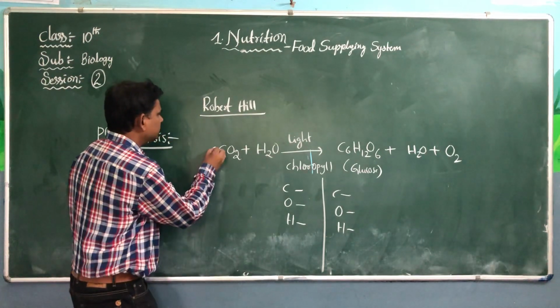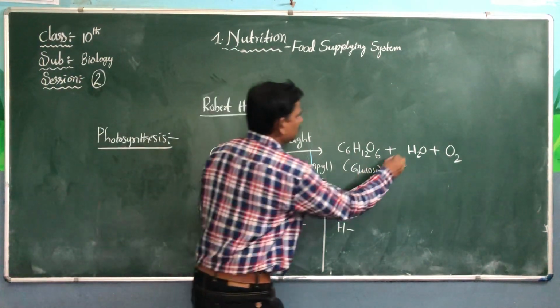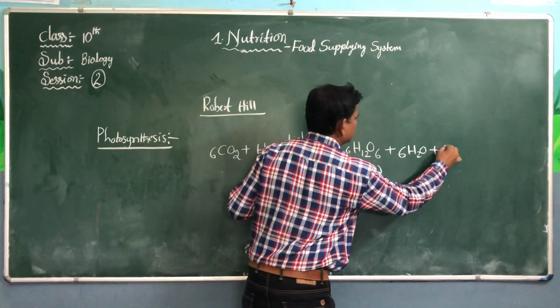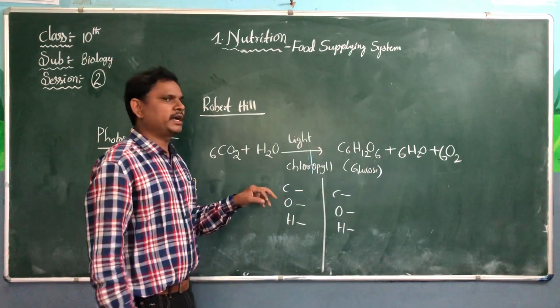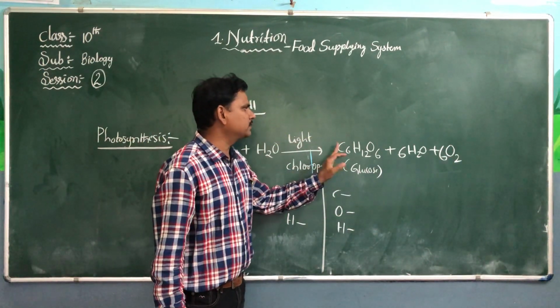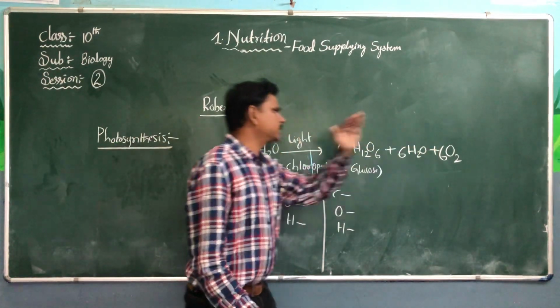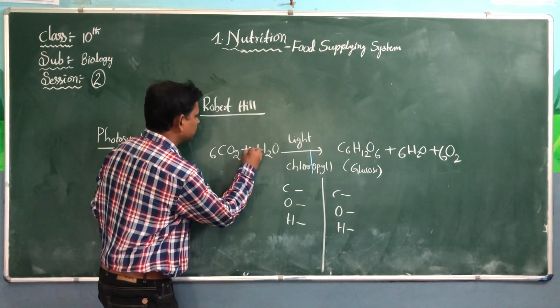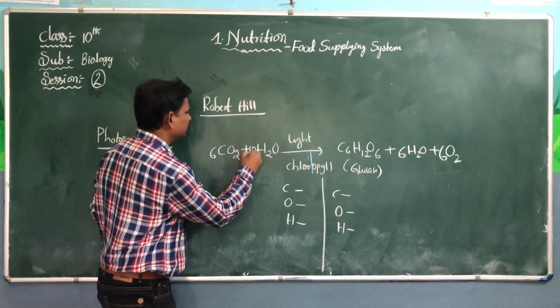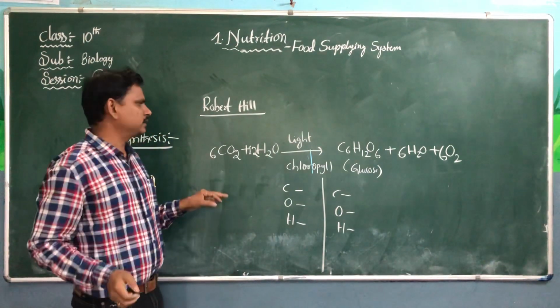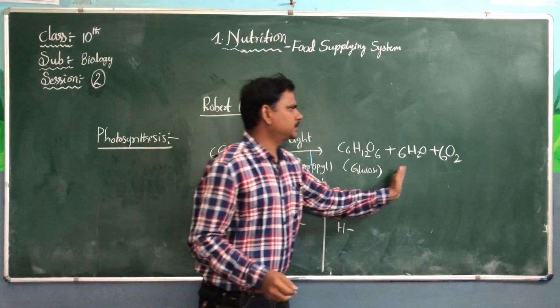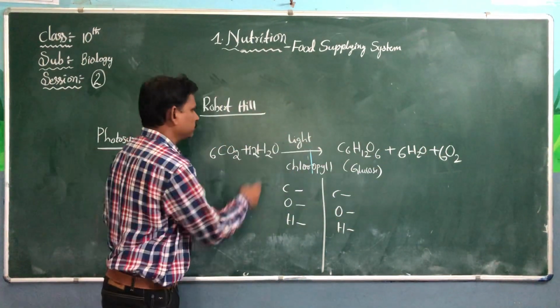It is very easy to remember. We should write 6. Don't add any elements in the glucose. And in water, we should add 2. Only one change, small changes. 6 and 2.